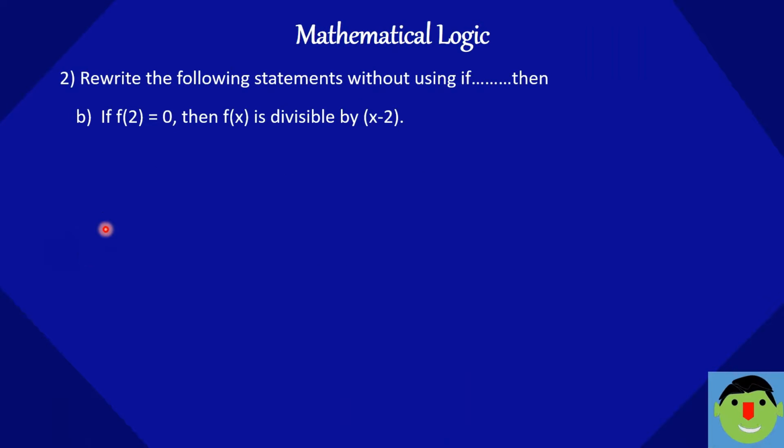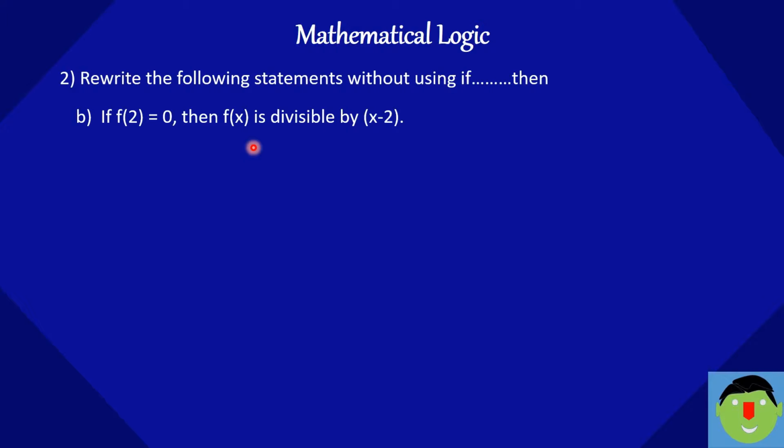Next, if f of 2 is equal to 0, then f of x is divisible by x minus 2. So you can see here there are two statements. The first statement is f of 2 is 0 and the second statement is f of x is divisible by x minus 2.